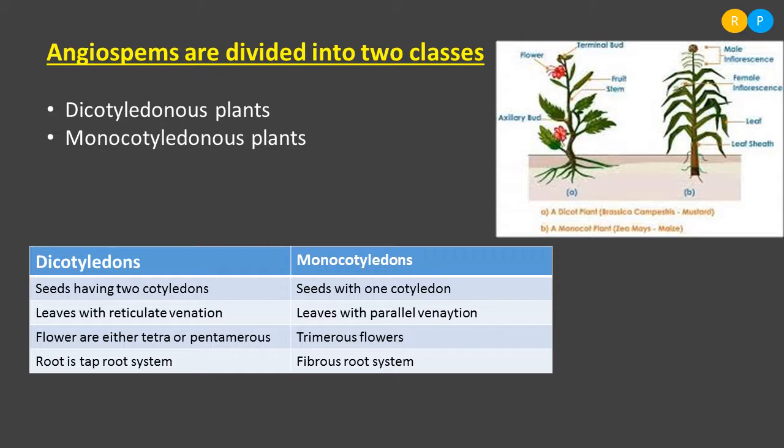Yes? Yes, children, I have one question for you. How can we actually grow the angiospermic plant? You can take the example of rice, ragi plant, or you can also take the example of sunflower plant. How can we grow the plant initially? What do we need to grow the plant? Yes, seed is very essential. So we plant the seed into the soil, and later the seed develops into a plantlet.